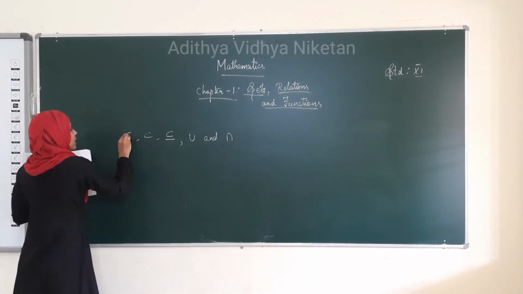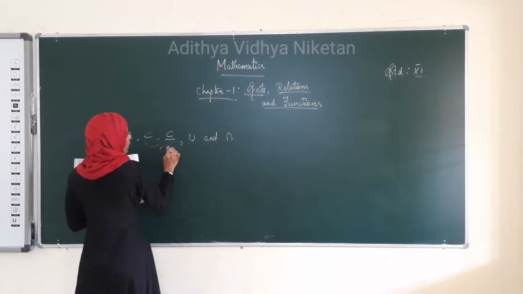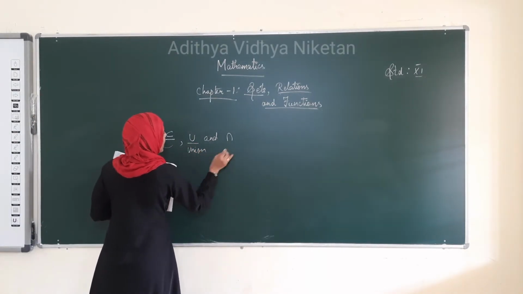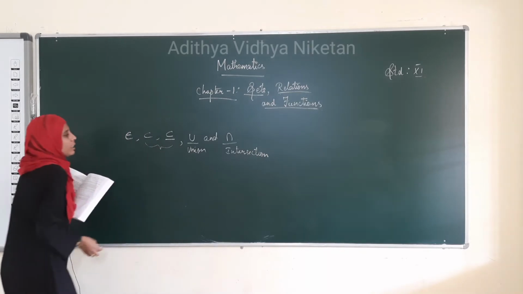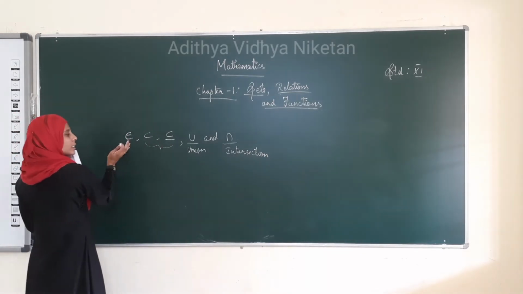See here, this means belongs to. These two are called subsets. This is union and this is intersection. This is subset and this is belongs to.